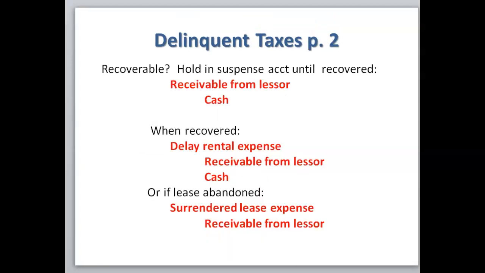If it's recoverable from future delay rentals, you would hold it in suspense until it's recovered. So the initial journal entry would be to debit receivable from lessor and credit cash. When it's recovered, you would debit delay rental expense. You would credit the receivable from lessor. And if there's a remaining amount, you would pay that in cash. Or if the lease is abandoned, you would debit surrendered lease expense and credit the receivable from lessor.